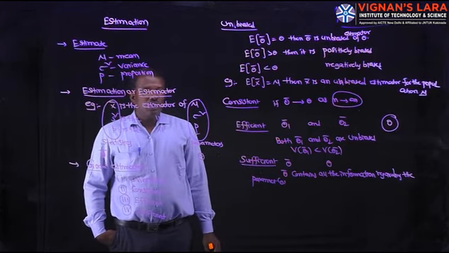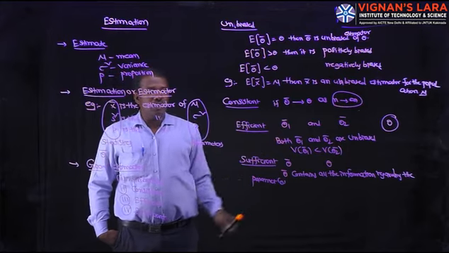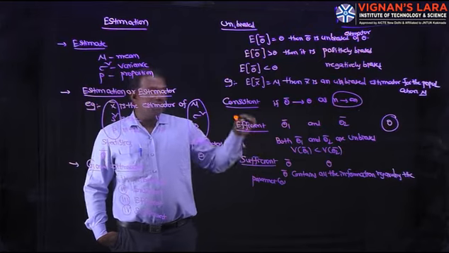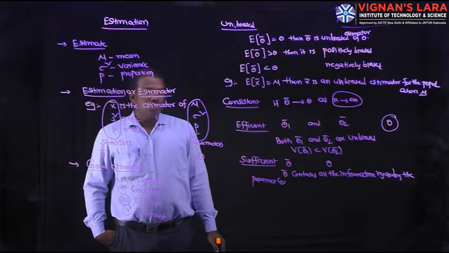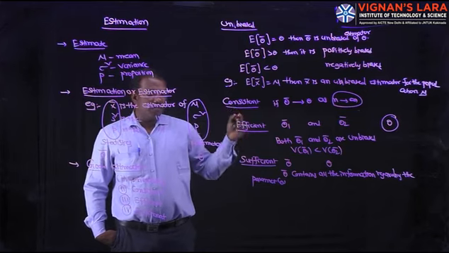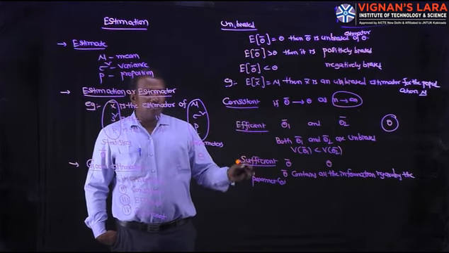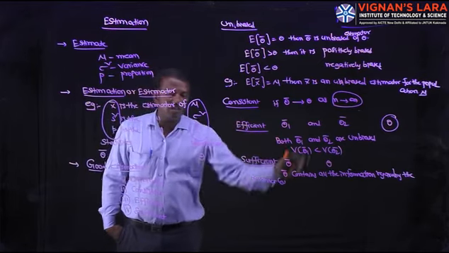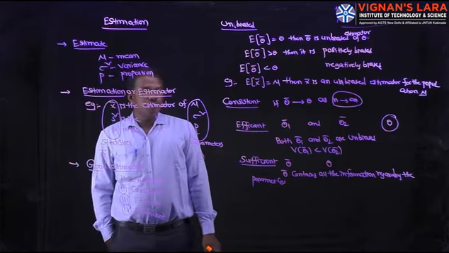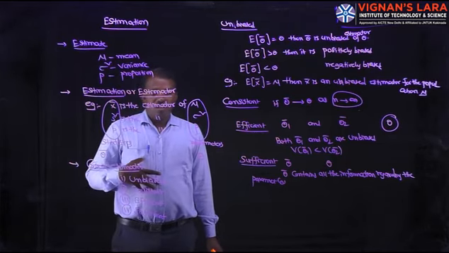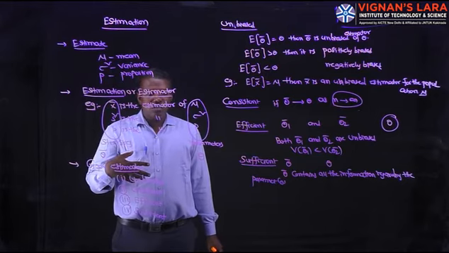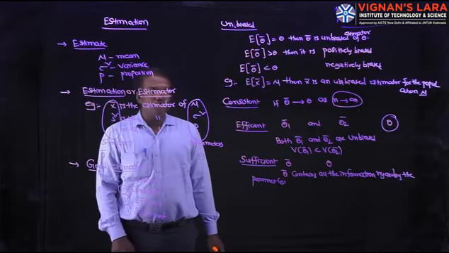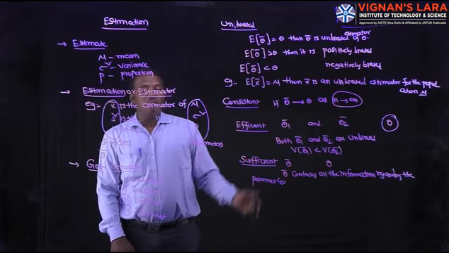Efficient: let theta 1 bar and theta 2 bar be two estimators of the one parameter theta. If both are unbiased and the variance of theta 1 bar is less than the variance of theta 2 bar, then theta 1 bar is said to be more efficient. Sufficient: if theta bar contains all the information regarding the parameter theta, then theta bar is said to be a sufficient estimator of the parameter theta.